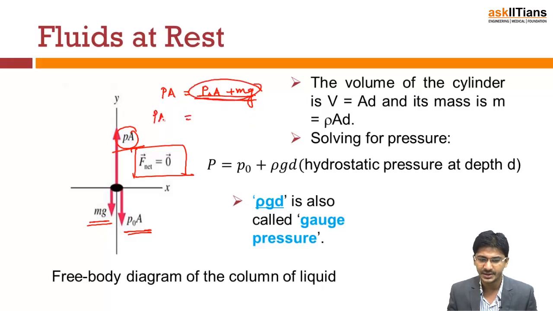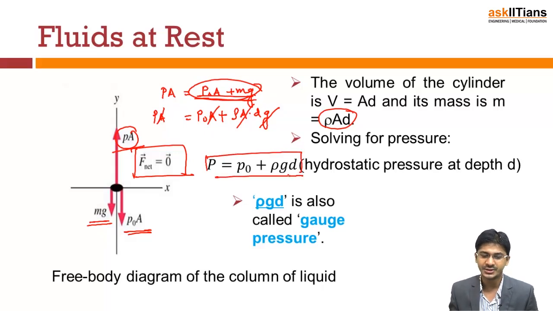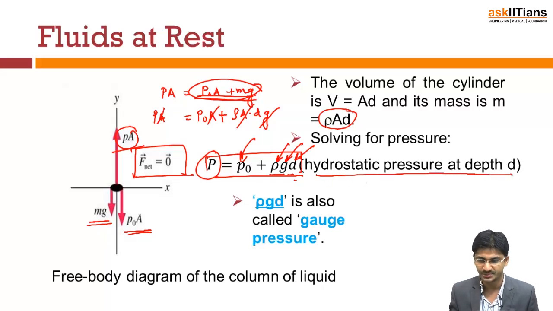Now let's simplify this a bit. Mass, we have seen, is rho into A into D into G. If you cancel out A and A, what you have is P is P naught plus rho G into D. So what is the P? If you remember, this was the pressure at the depth D. So the pressure at the depth D is P naught, that is the pressure at the initial height, the surface, plus rho g into d. Rho is the density of the liquid, g is the gravity, d is the depth of the point where we are calculating the pressure. This is called the hydrostatic pressure at depth d.